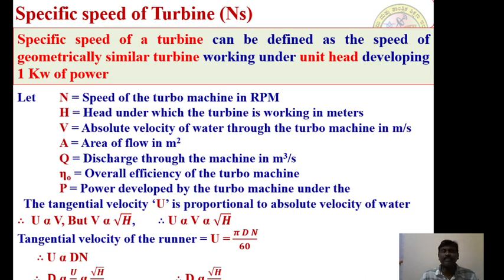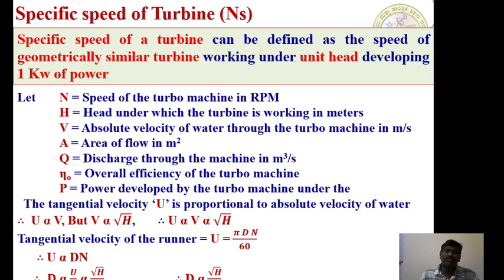Now let us define the specific speed of a turbine. The things are very specific in this case, as the name indicates, because we are very much specific about two important parameters in turbo machines, depending upon the type of turbine. What is the objective of a turbine?